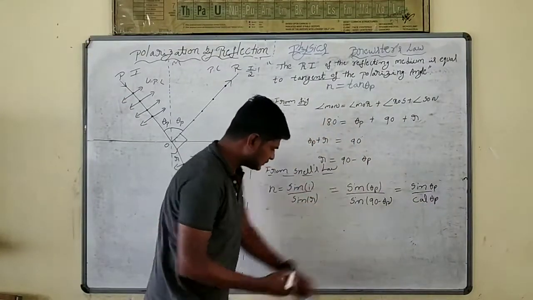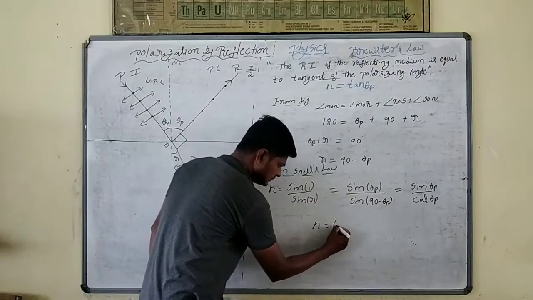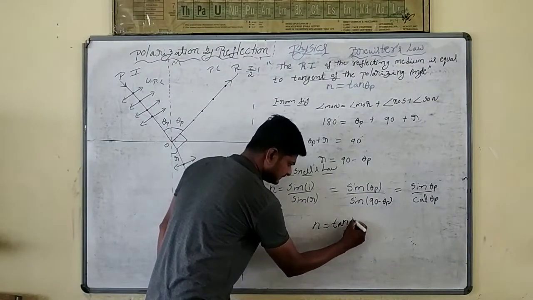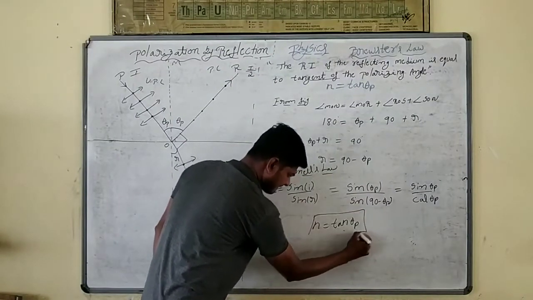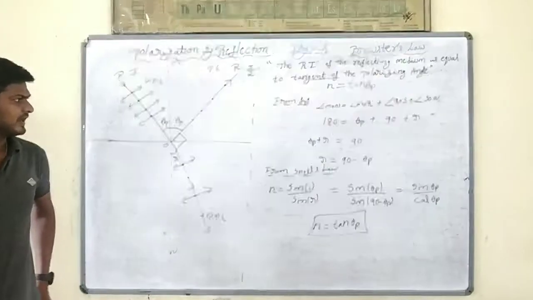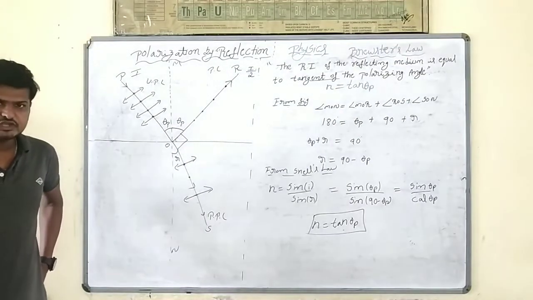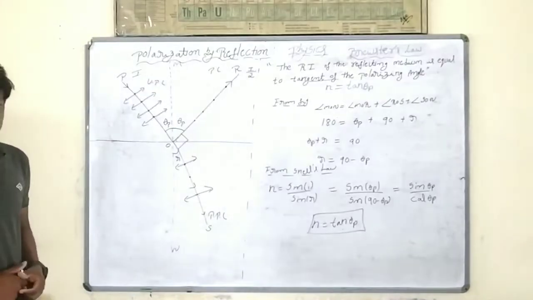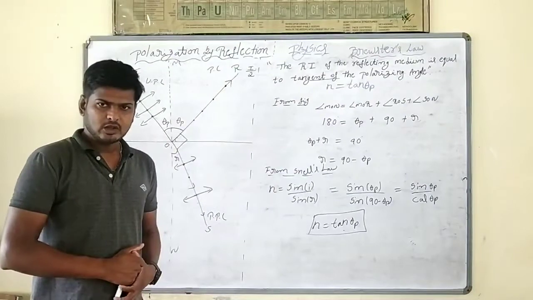Now sin by cos is tan theta. So n is equal to tan theta p. This is the derivation. The refractive index of the reflecting medium is equal to the tangent of the polarizing angle.